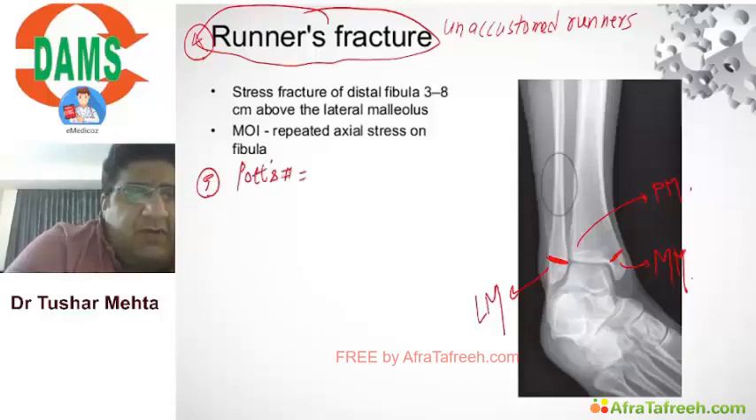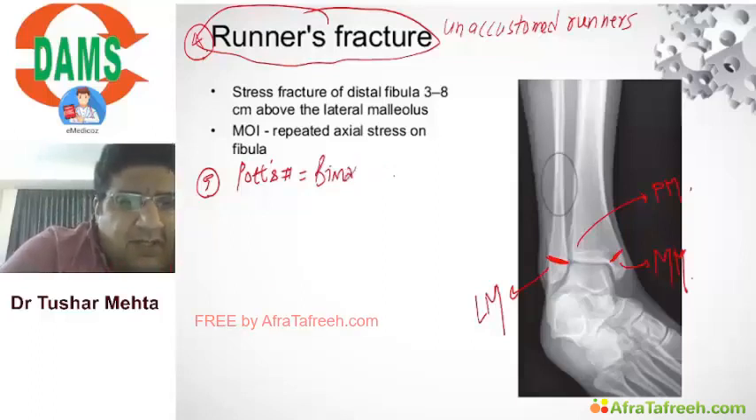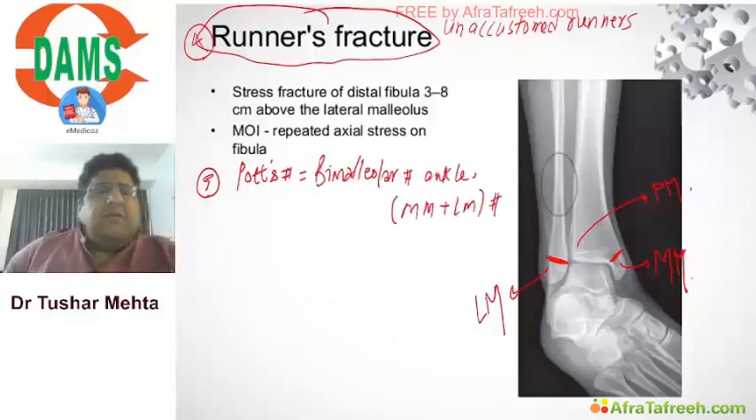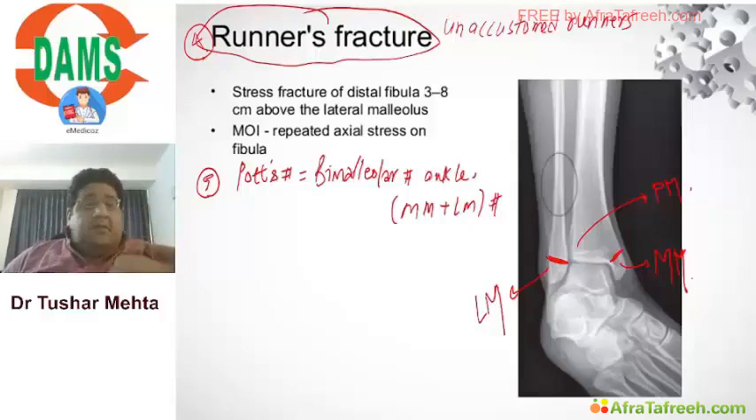Then I would prefer to call it Pott's fracture. Pott's fracture is basically bimalleolar fracture ankle, which includes medial malleolus plus lateral malleolus.